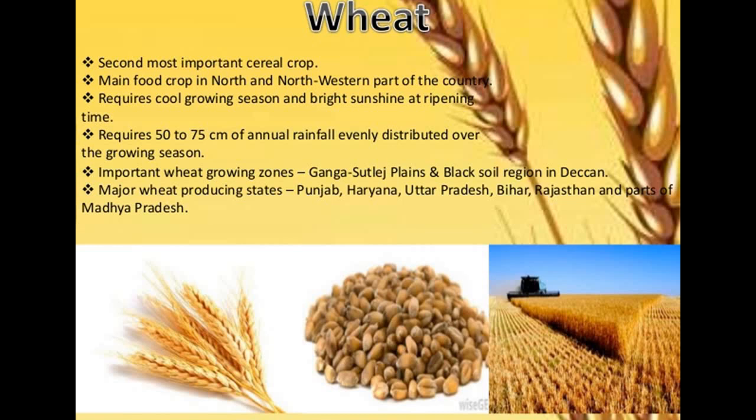It is grown in the Rabi season. Important wheat growing zones are the Ganga-Sutlej plains and the black soil regions in the Deccan. Major wheat producing states are Punjab, Haryana, Uttar Pradesh, Bihar, Rajasthan and parts of Madhya Pradesh.